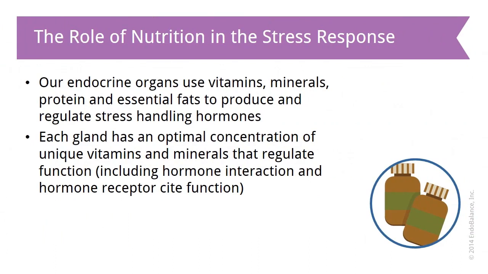The role of nutrition in the stress response. Our endocrine organs use vitamins, minerals, protein, and essential fats to produce and regulate stress-handling hormones. Each gland has an optimal concentration of unique vitamins and minerals that regulate their function, including hormone interaction and hormone receptor site function. Practitioners can recommend a diet and supplement plan that contains adequate amount of vitamins, minerals, essential proteins, and essential fats to support, maintain, and restore the normal function of a dysregulated gland.